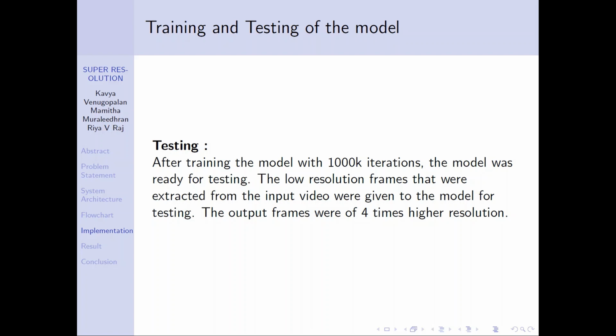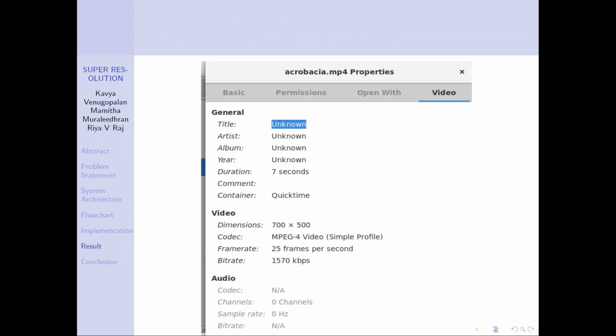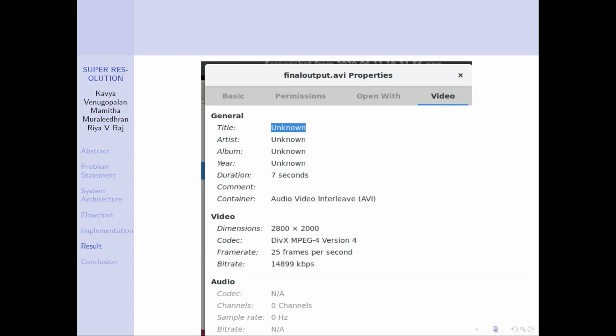After the process of testing, it was found that the output frames were of 4 times higher resolution than the input frame. As you can see, the input video had dimension of 700 by 500. This video was input into the ESRGAN model. After applying the input video into the ESRGAN model, we obtained an output video which had dimension of 2800 by 2000, which is approximately 4 times more resolved than the input video.